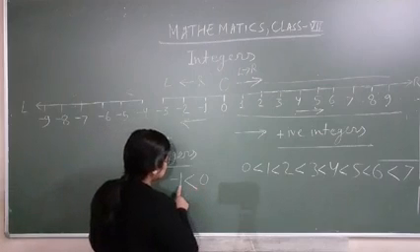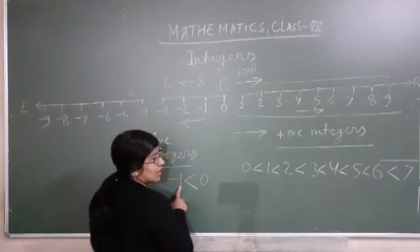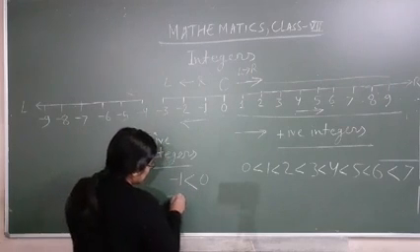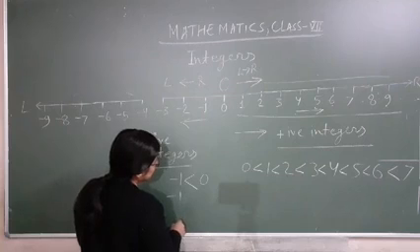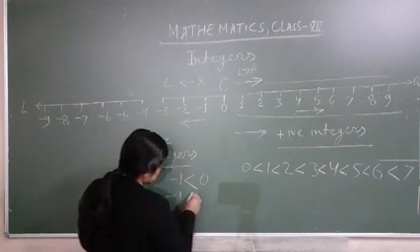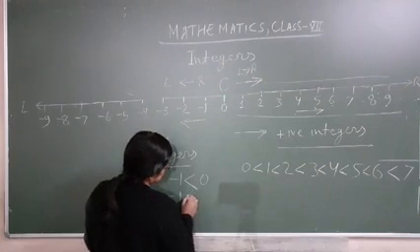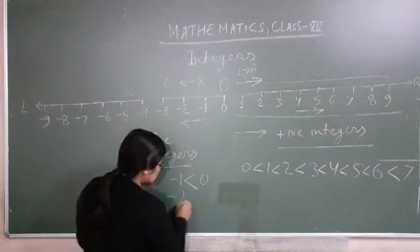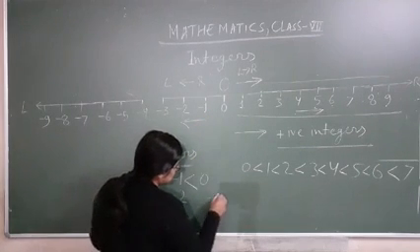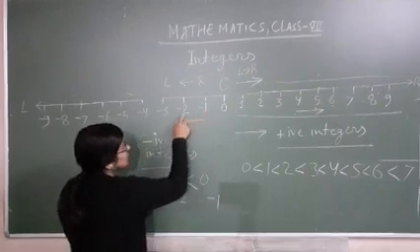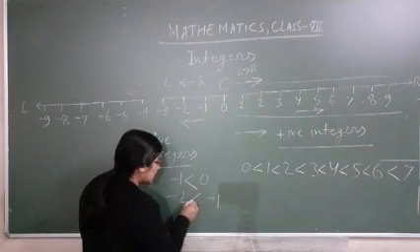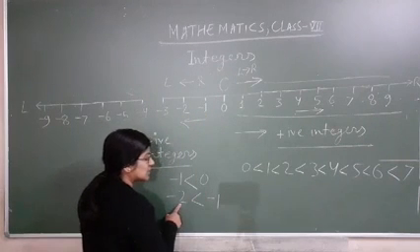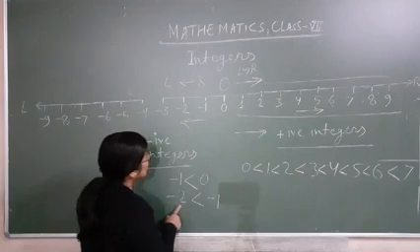0 will be greater than minus 1, and after minus 1 comes minus 2. This is minus 1, this is minus 2. So minus 1 will be greater than minus 2. Okay.